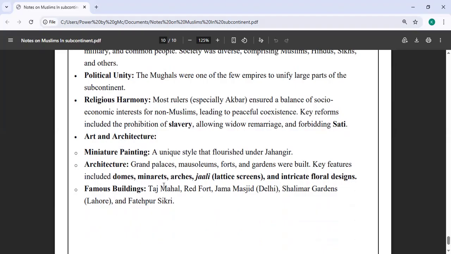They made domes, minarets, arches. They showed the passion of jali. They focused on floral designs. They incorporated Persian culture. The famous buildings made by them are the Taj Mahal, Red Fort, Jama Masjid, Shalimar Garden, and Fatehpur Sikri. All these contributions were made by the Mughals.